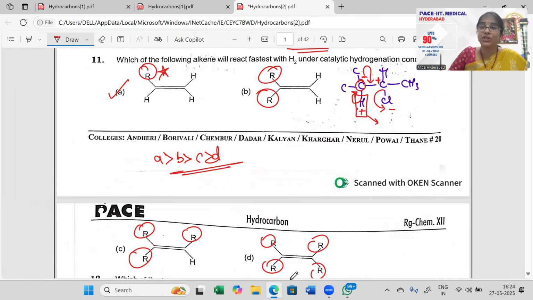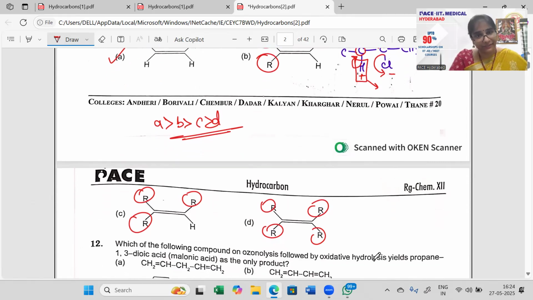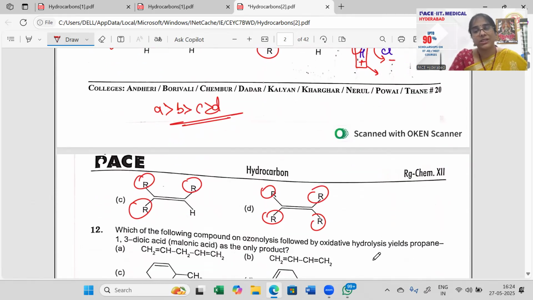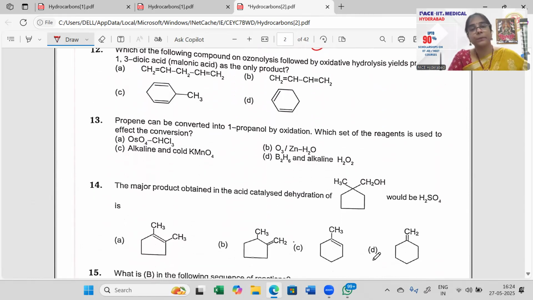If asked for stable, the stable one is D. The more and more alkyl substitutions on your double bonded carbon, the more stable it is, I would say. So more stable will not be reactive. Less stable is reactive. So least stable is option A there, right? Next, moving on with question number 12.